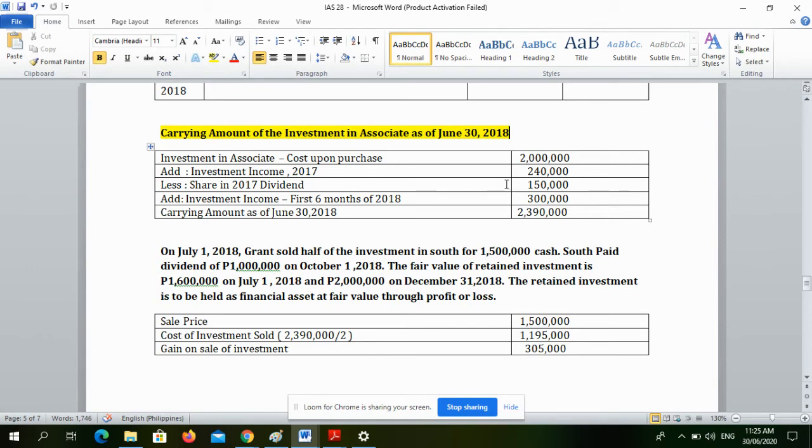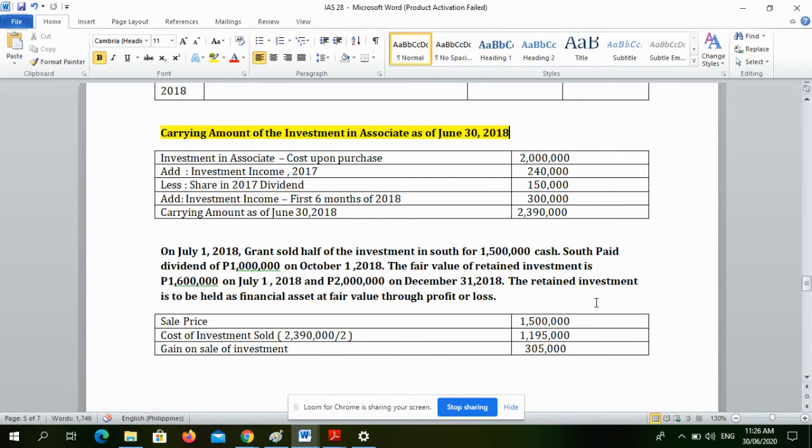So that's why the carrying amount as of June 30, 2018 is 2,390,000. But on July 1, binenta ni Grant yung kalahati ng investment niya for 1.5 million.